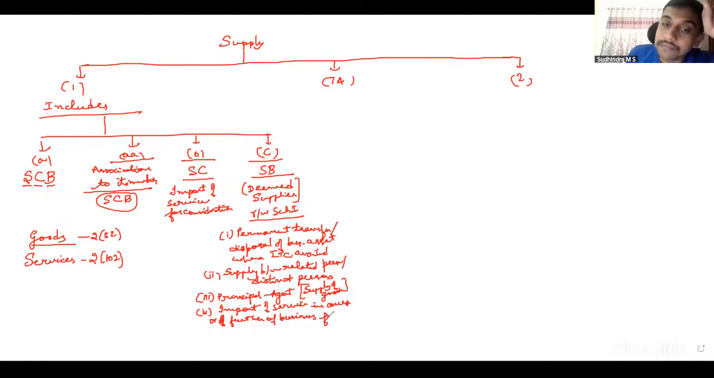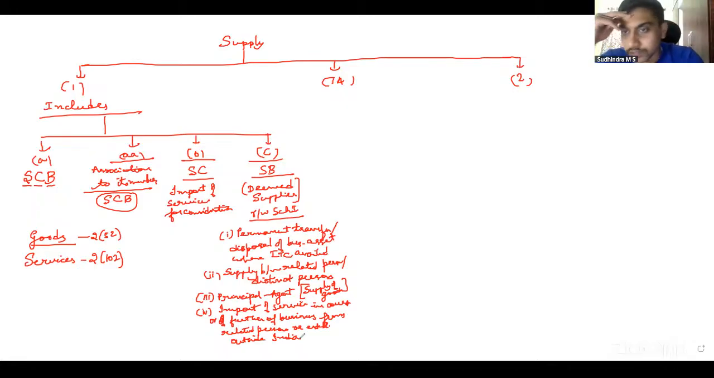And it should be from a related person, related persons or establishment outside India. Same establishment, correct? So only then it will be considered as deemed supplies. So import of service, two discussions: with consideration, without consideration.